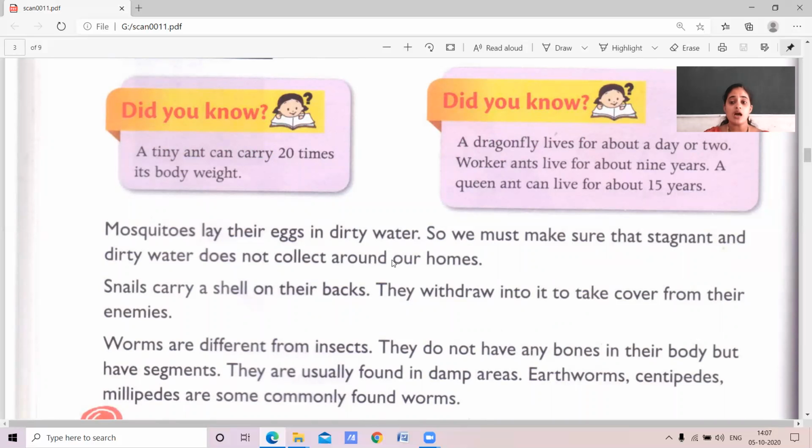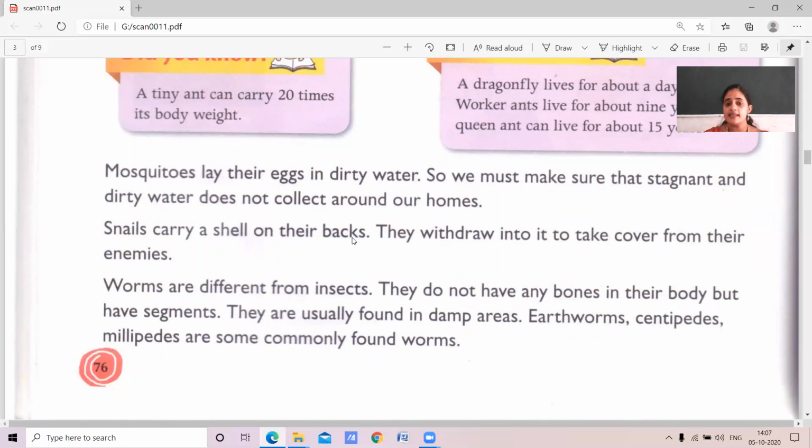We should not allow the water to stand. In that stagnant water, you can see a number of eggs of these mosquitoes that lay eggs in dirty water.